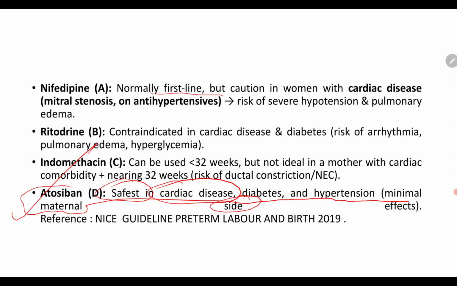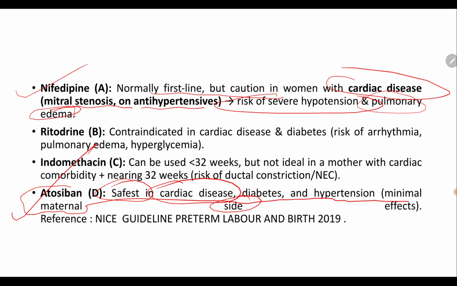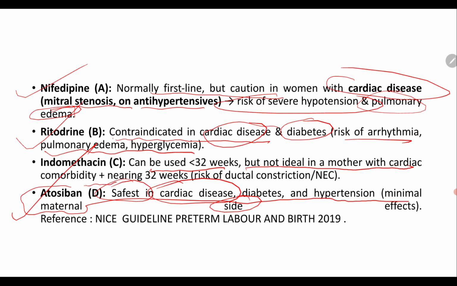The rest: nifedipine is normally the first line for preterm labor, but use caution with cardiac disease, because in mitral stenosis with antihypertensives, the risk of severe hypotension and pulmonary edema is higher if you start with nifedipine. Ritodrine is contraindicated in cardiac disease and diabetes, as the risk of arrhythmia, pulmonary edema and hyperglycemia is higher. Indomethacin can be used if less than 32 weeks, but it is not ideal in a mother with cardiac morbidity nearing 32 weeks, as the risk of ductal constriction and necrotizing enterocolitis is high.